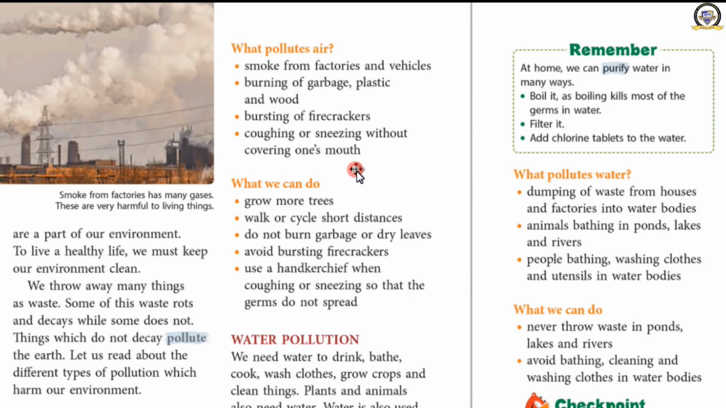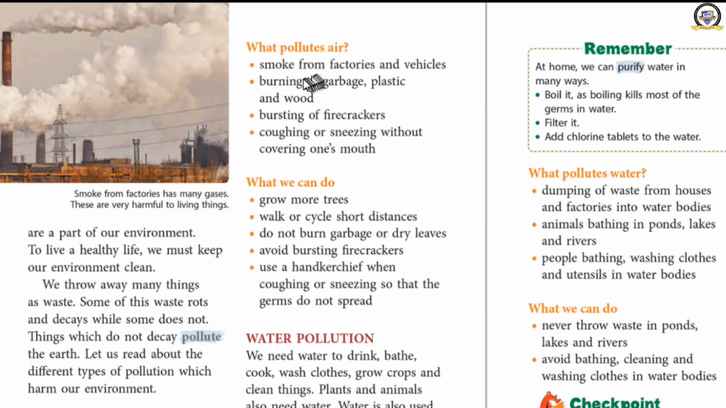Now let us see what pollutes the air. Why is the air getting polluted? Number 1, smoke from factories and vehicles. Number 2, burning of garbage, plastic and wood. Number 3, bursting of firecrackers. Number 4, coughing or sneezing without covering one's mouth. Because of these 4 reasons, what happens? Our air is getting polluted. Harmful gases, smoke, dust, all are mixed in the air. Thus, the air got polluted.